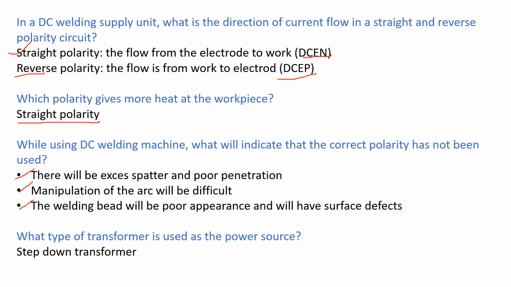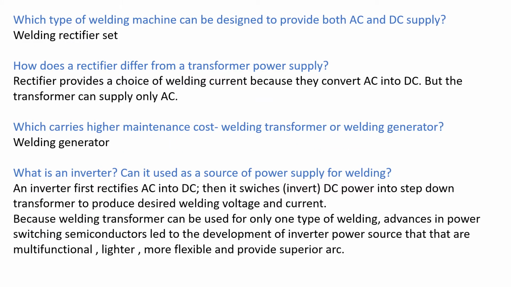What type of transformer is used as the power source? Step down transformer. It is used for welding supply. Which type of welding machine can be designed to provide both AC and DC supply? Answer is welding rectifier set.